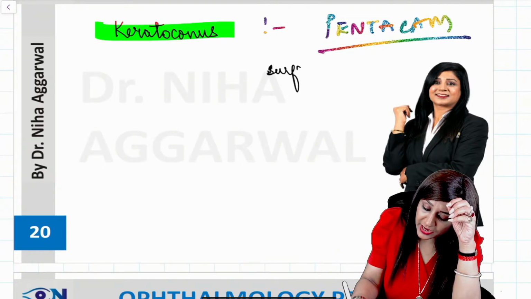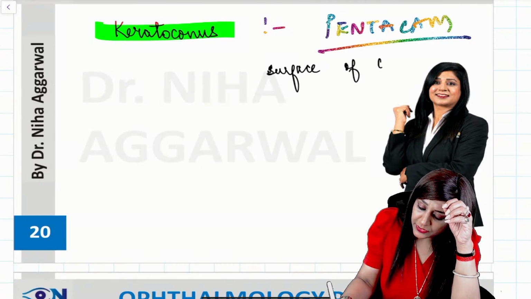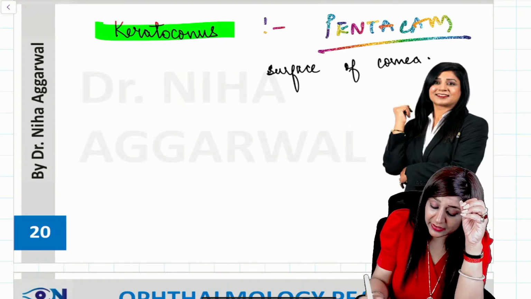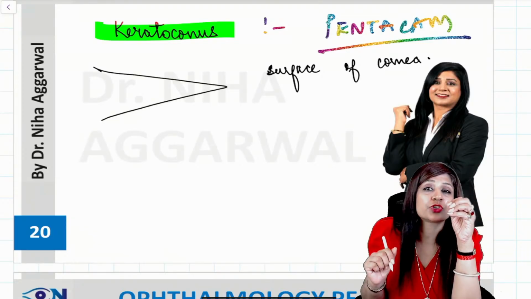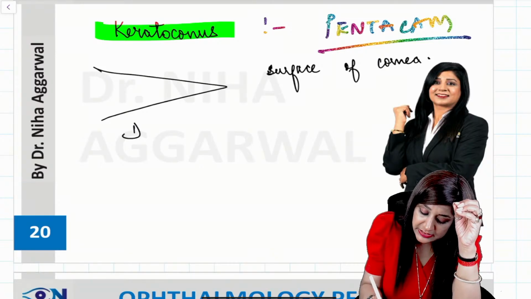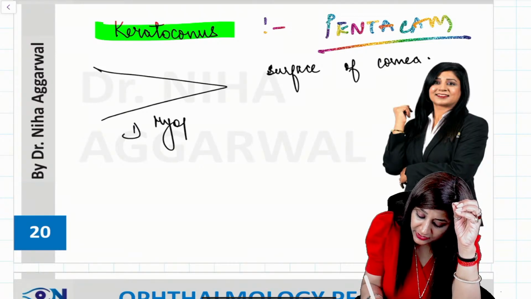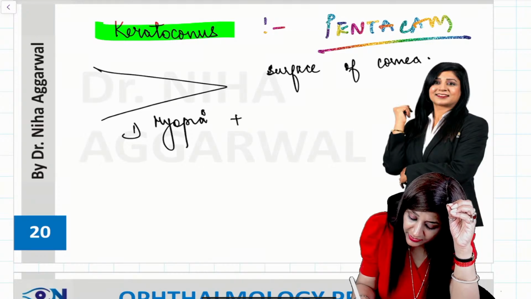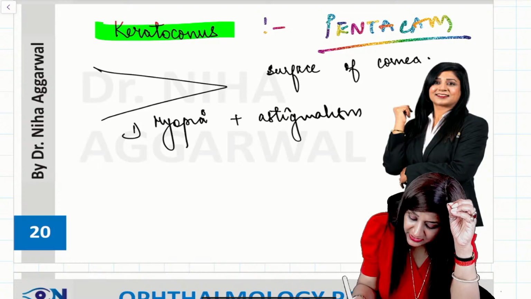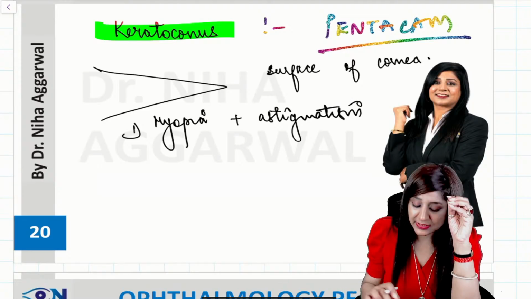Whenever we have to look at the surface of the cornea, we can use the Pentacam, where we are having the conical protrusion of the cornea, and due to this conical protrusion the patient is having myopia because of the increased axial length. We are also having the astigmatism, we are having the myopia along with the astigmatism. So these are the presenting signs.